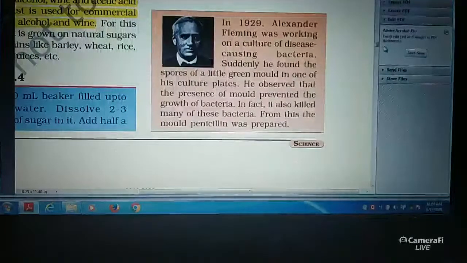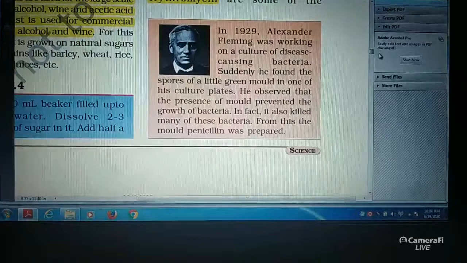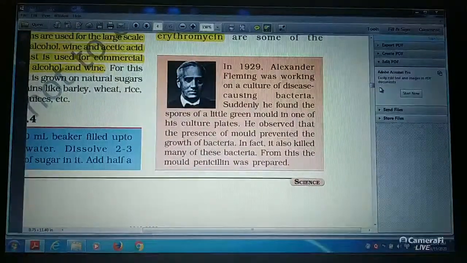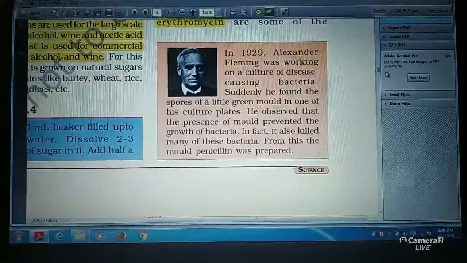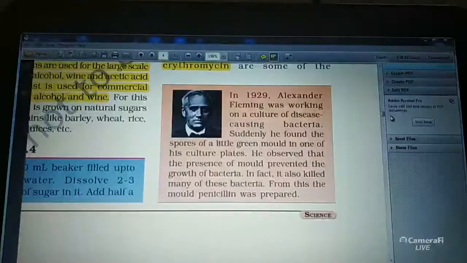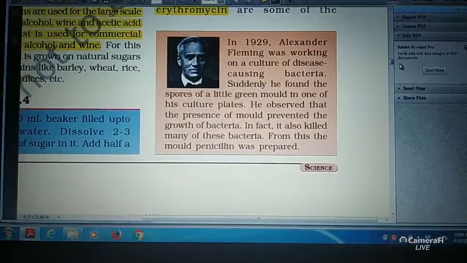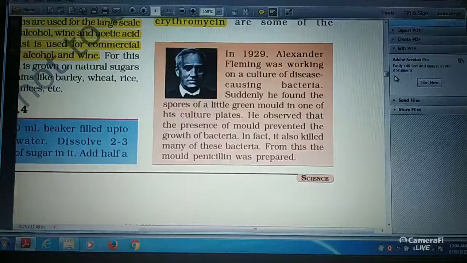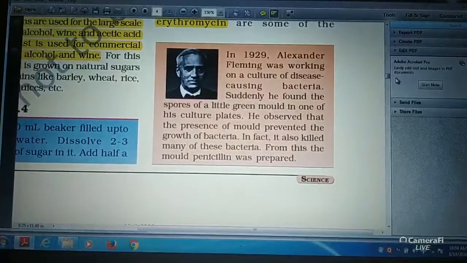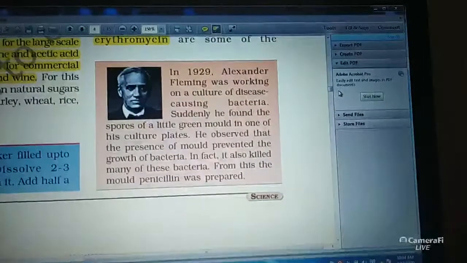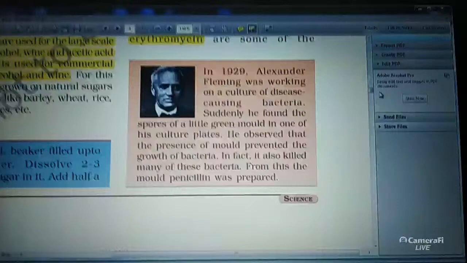Today I'll discuss penicillin. Penicillin comes from one type of fungus and is used to stop or check the growth of microorganisms like pathogens. So we'll again discuss an antibiotic coming from fungus. It helps to check the growth of microorganisms mainly. Okay, thank you students.